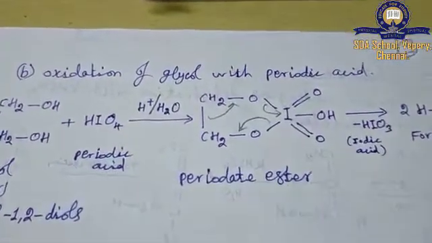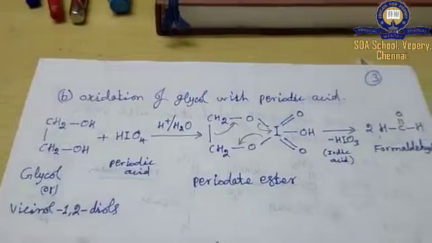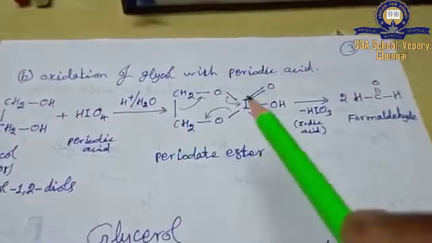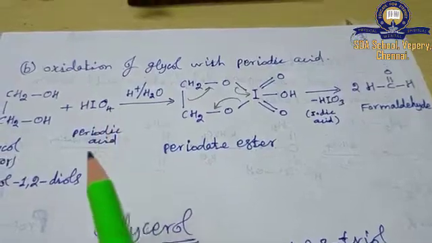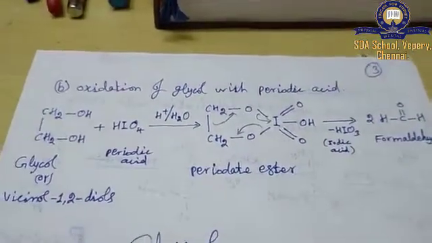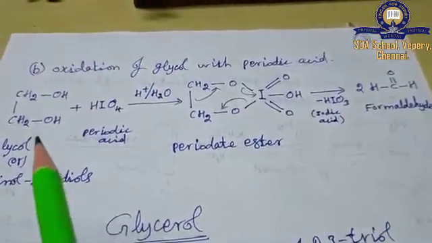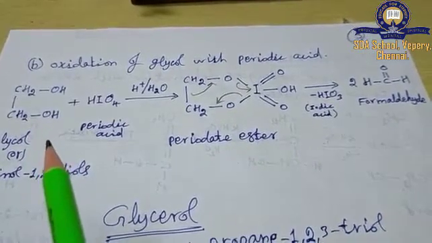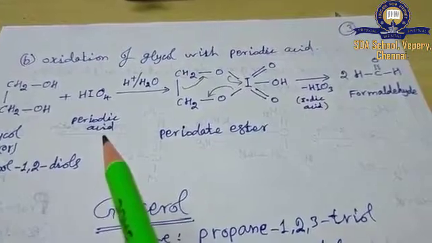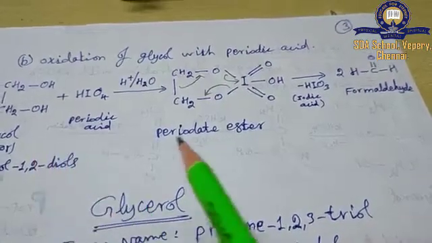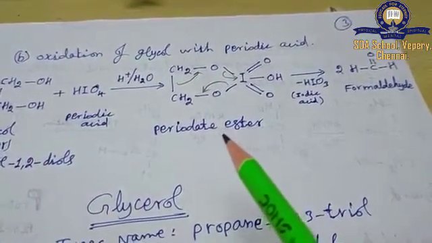The next type is oxidation of glycol in the presence of periodic acid, that is HIO4. In the presence of periodic acid, glycol is oxidized to give a periodate ester.